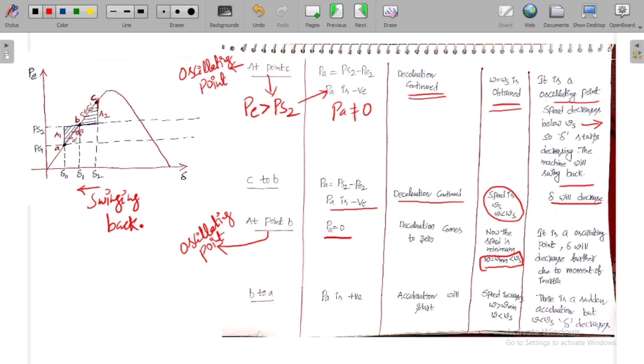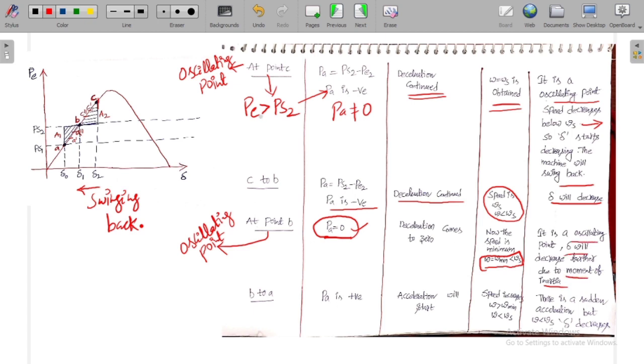Now because of the moment of inertia, delta will decrease further. Once Pa is equal to 0, if there is no inertia, the change in rotor angle must stop. But due to the inertia, though we are having Pa equal to 0, the delta is decreasing further due to the moment of inertia. That we need to understand.